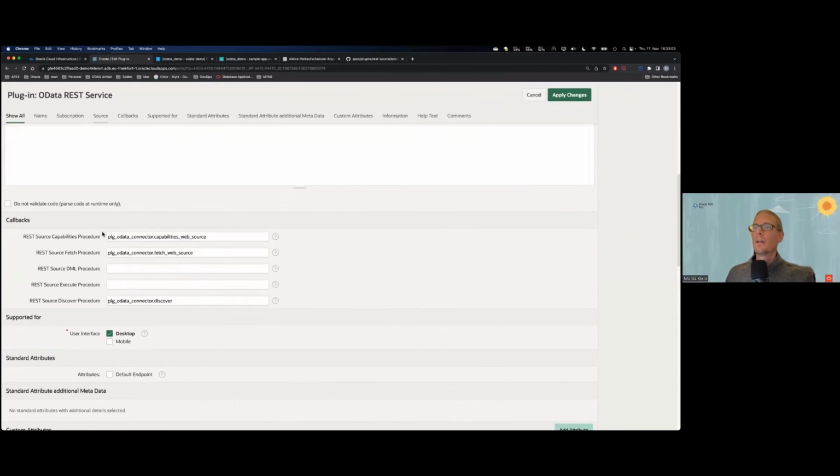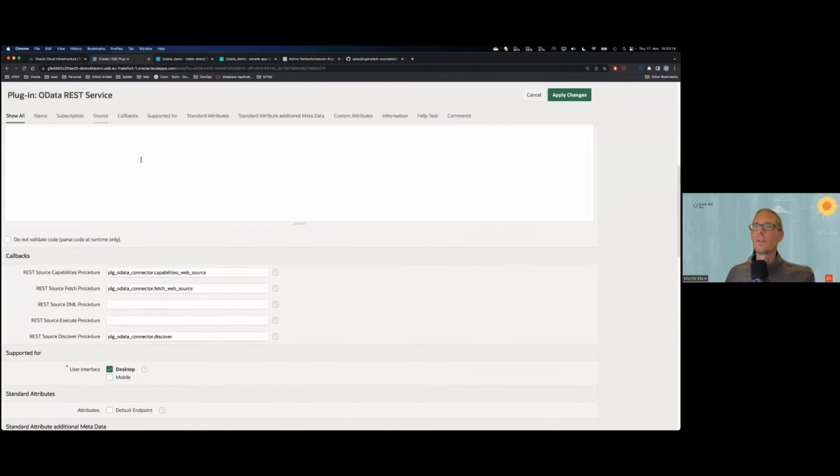Yes, if you look here, the callbacks point to specific packages in the database. The reason being, it's just a lot of code that is not suitable for just dumping into the source code in here. So this is what the sample application also does. It installs those packages, so you have them, and it sets everything up for you.